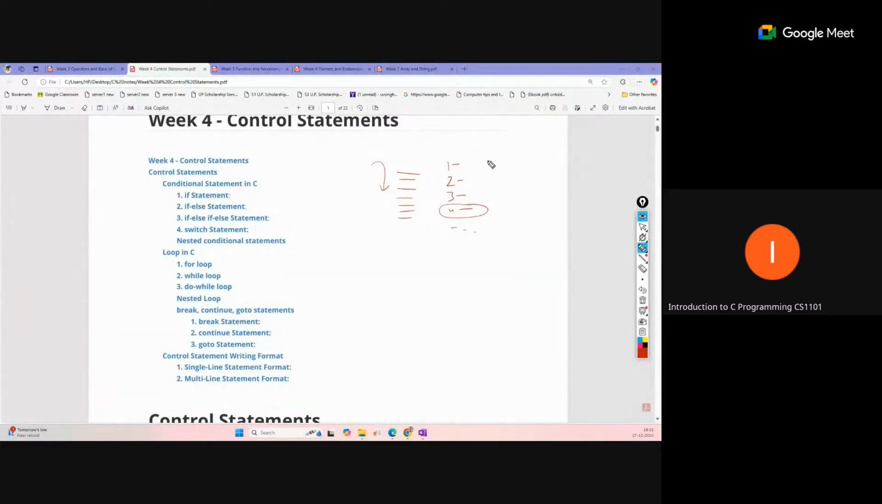And sometimes we also skip some instructions based on some condition. We do not always want to execute all the instructions; based on a condition, we skip something or select something. That is the control statement. So what does C provide us to handle this control?